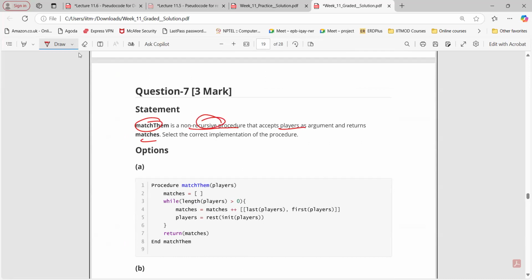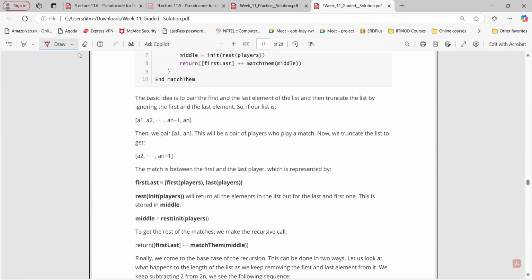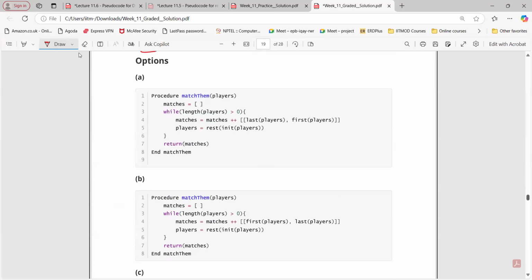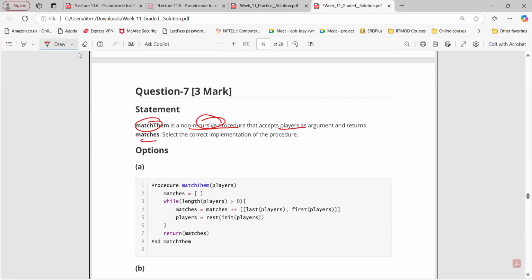We don't have matches. Match them again. It's a non-recursive procedure, and here it was using recursion. So same thing you can consider here. This one is easy, right? Let's take the same thing for 5. So 10, 8, 6, 5. So what about option number A? Tell me, this one is easier. There is no recursion.